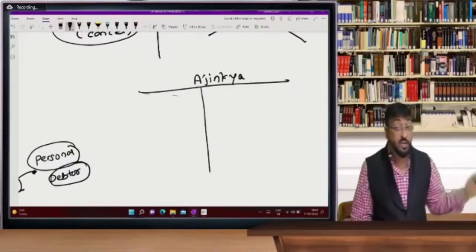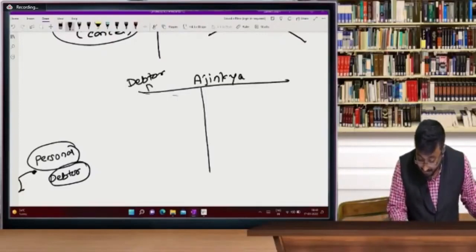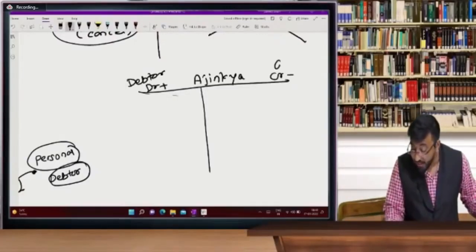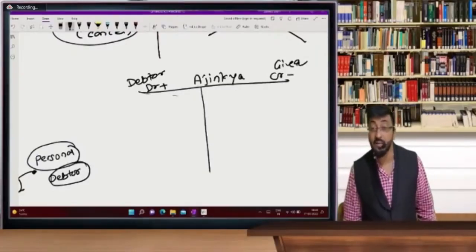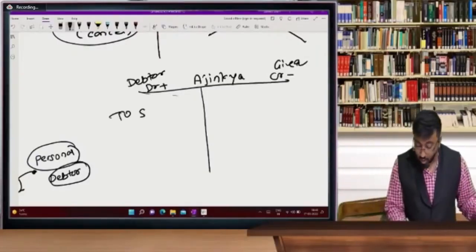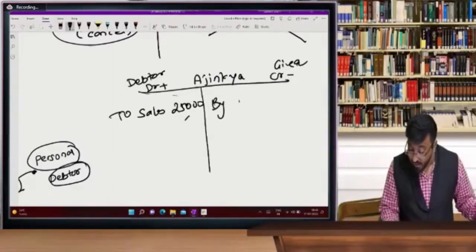Ajinkya account. Ajinkya is our debtor, so Ajinkya debit plus. And now he is a giver, so credit minus. So debit plus, credit minus. We sold goods to Ajinkya, sales 25,000. But Ajinkya paid me only 22,000.